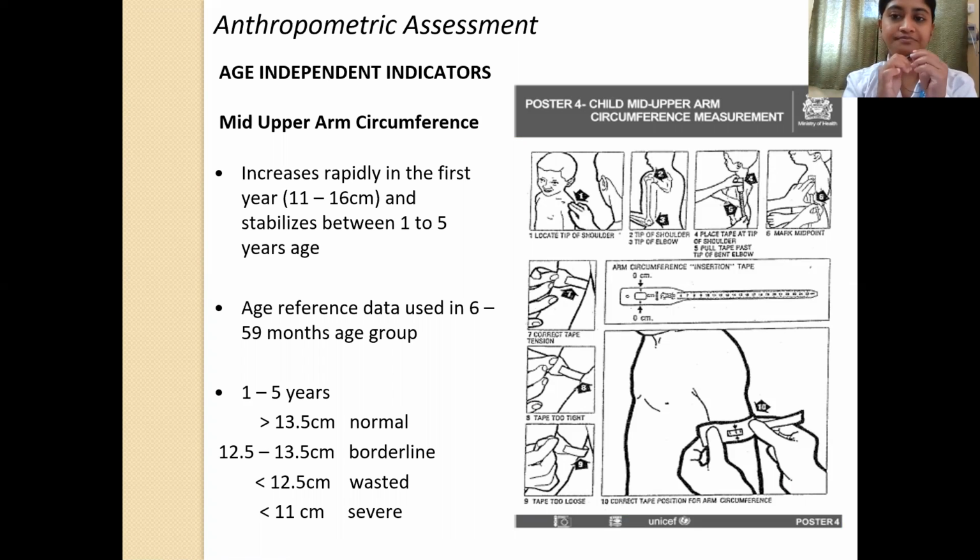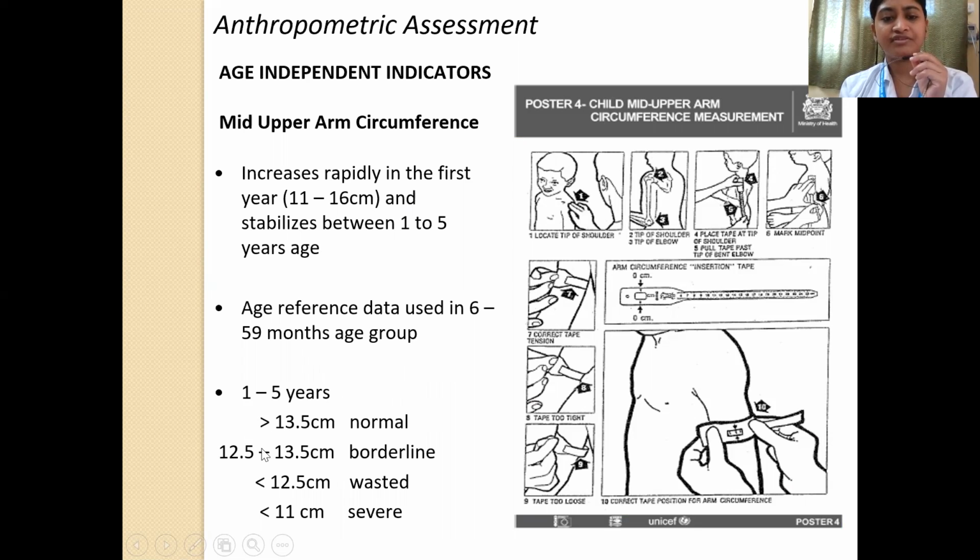So always keep in mind, the mid upper arm circumference increases rapidly in the first year and it reaches a value of around 11 to 16 centimeter, and then it stabilizes between 1 to 5 years of age. So this is used as an age independent indicator between 6 months to 6 years of age. So in a child who is 1 to 5 years of age, it should be more than 13.5 centimeter to be normal. Ideally, it is around 16 to 17 centimeter.